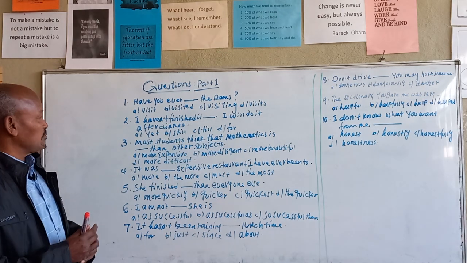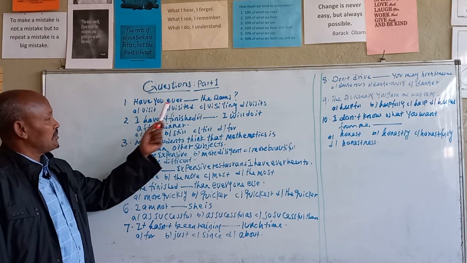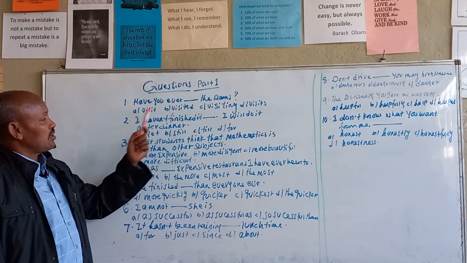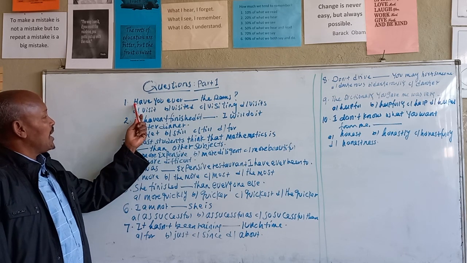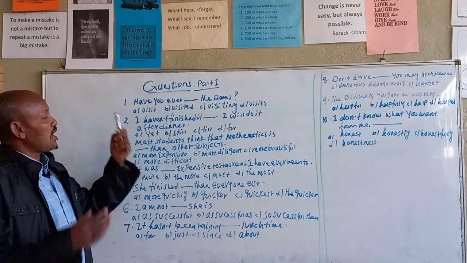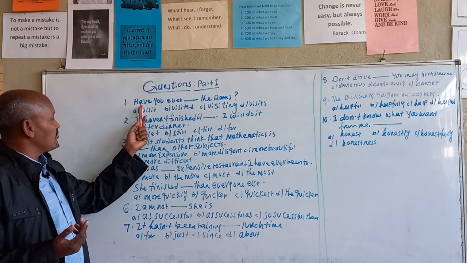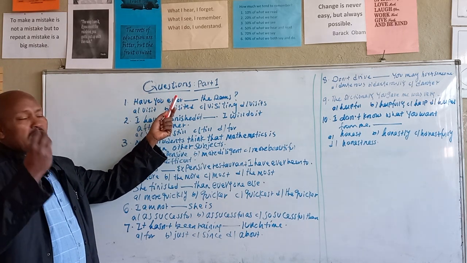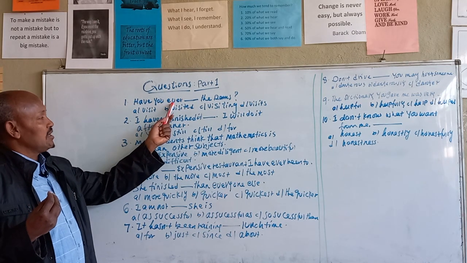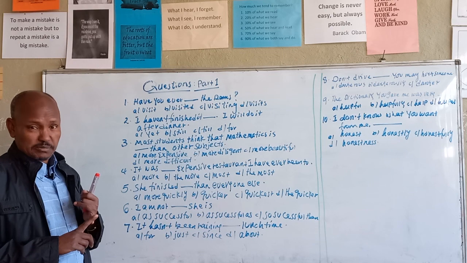So the first question, please. Have you ever blank the dams? Four distractors are written here. To answer the question, first you have to underline or analyze what kind of question this is. Have you ever? What do we use, have and you here? The best word which gives the clue to answer the question is ever. Ever is an adverb which most of the time is used for present perfect.